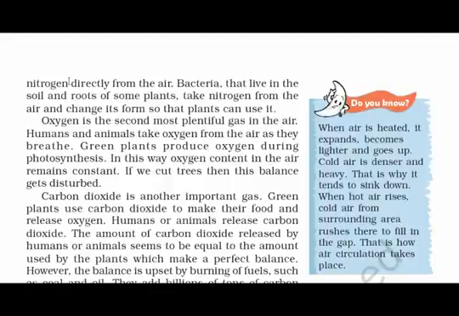Now we are going to read about how these gases came into existence. Let's talk about nitrogen. It comes directly from the air. The bacteria that live in the soil and roots of some plants take nitrogen from the air and change its form so that plants can use it. Talking about oxygen, it is the second most plentiful gas in the air. Humans and animals take oxygen from the air as they breathe. Green plants produce oxygen during photosynthesis. In this way, the oxygen content in the air remains constant. If we cut trees, then this balance gets disturbed.